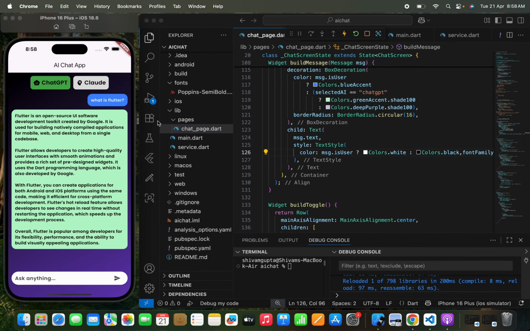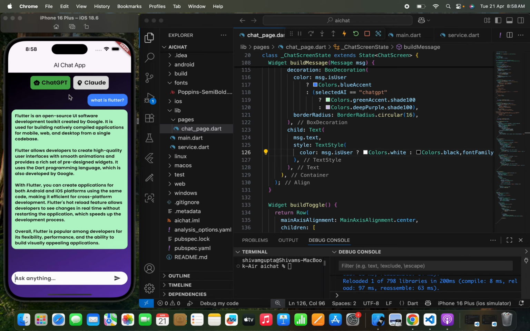So here you can see that this is the app that we have created. Now you can see that I've just added a switching feature at the top, which is like the user can switch from ChatGPT to Claude and Claude to ChatGPT. We are doing this just to test which AI is really better and how we get some perfect responses from that respective AI. The idea is simple.